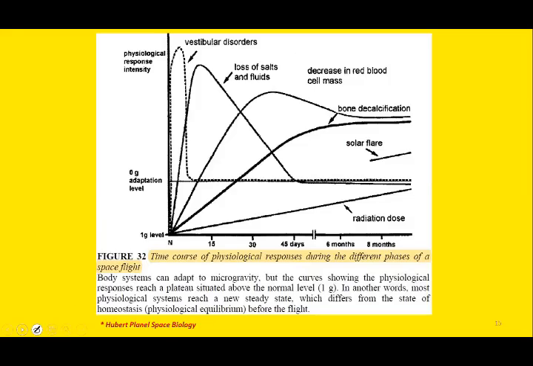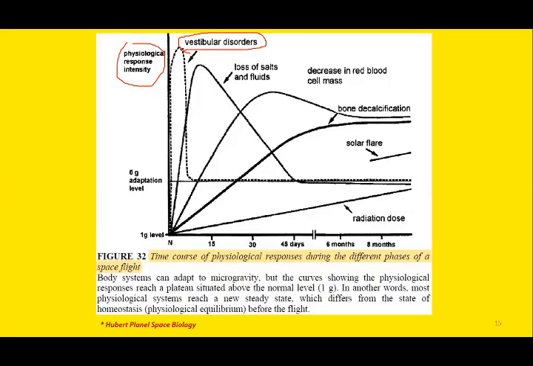Yes. So this is the graphical representation of different physiological responses during the course of a space flight. Here you can see the time duration on the x-axis: 15 days, 30 days, 1 month, 45 days, 6 months, 8 months. And these are the physiological responses. Initially, vestibular disorders are there.